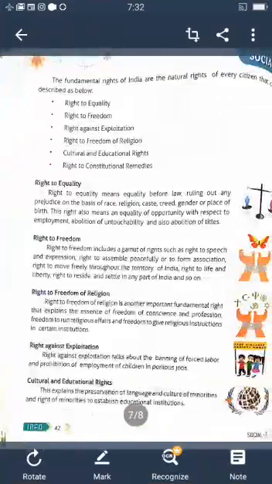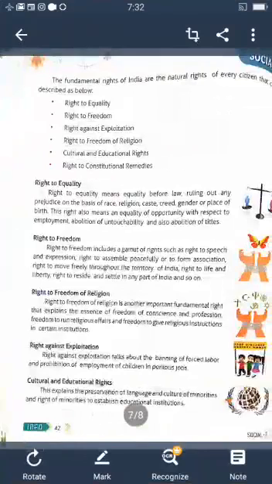There are 6 fundamental rights given to the citizens. Which are the 6 fundamental rights? Right to equality, right to freedom, right against exploitation, right to freedom of religion, cultural and educational rights, and right to constitutional remedies.